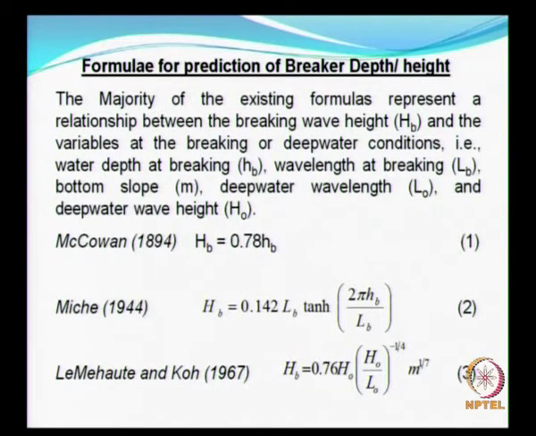This is another criterion which people use. The third one is Lamoite and Co. In 67, they obtained an expression in terms of deep water steepness, deep water wave height and beach slope.